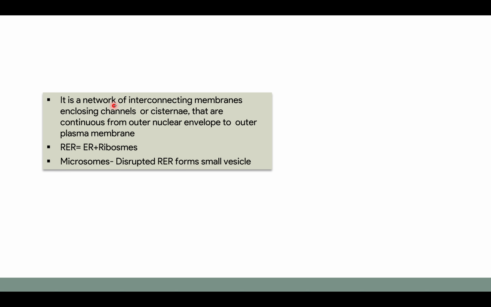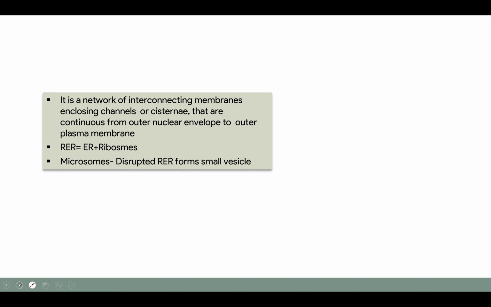Endoplasmic reticulum is a network of interconnecting membranes which encloses channels or cisternae that are continuous from the outer nuclear envelope to the outer plasma membrane. As I have said earlier, rough endoplasmic reticulum is endoplasmic reticulum with ribosomes. Microsomes are disrupted rough endoplasmic reticulum that form small vesicles.